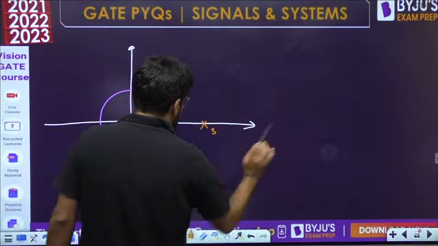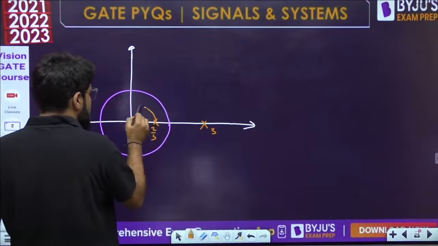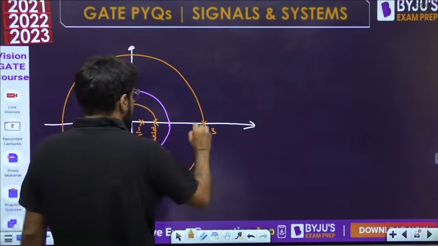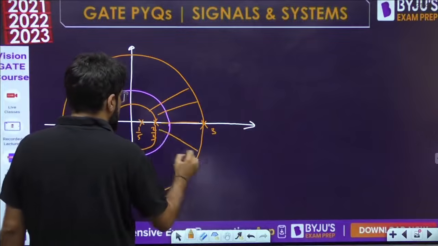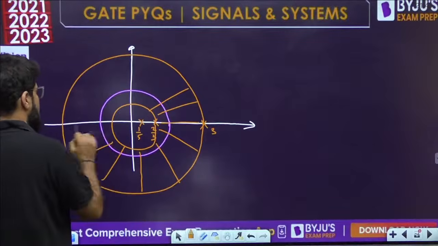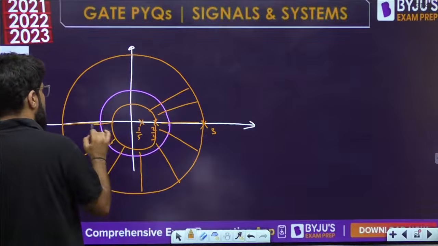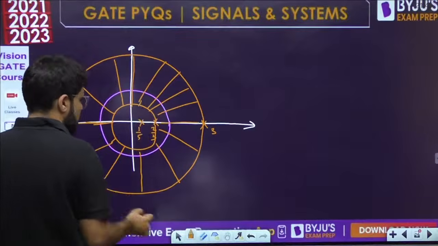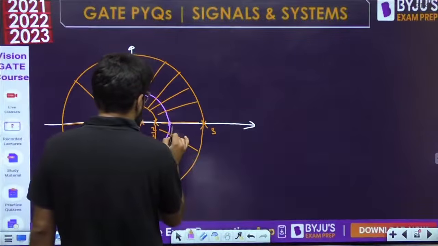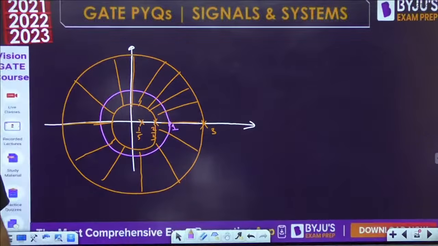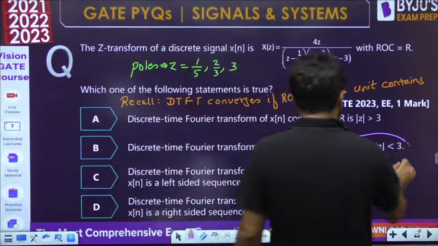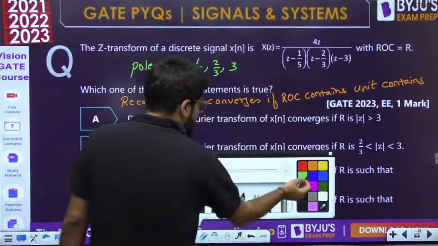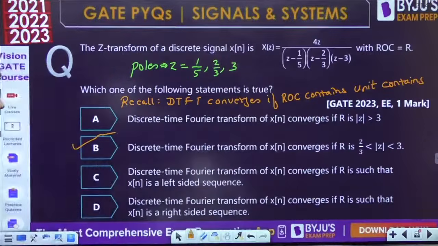So to include the unit circle, the only possibility is to take the circle passing through 2 by 3 and the circle passing through 3, and the ROC should be between them. Then only the unit circle is included. So it should be between 2 by 3 and 3. Mod z greater than 3 is also an ROC, but that will not define the DTFT. The unit circle has to be included. B is the correct answer.